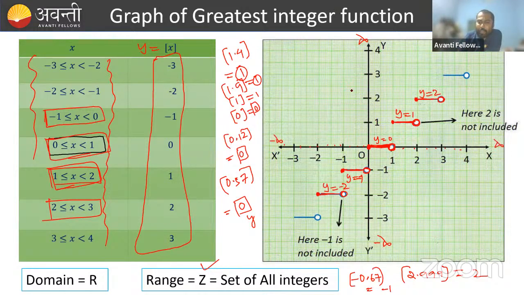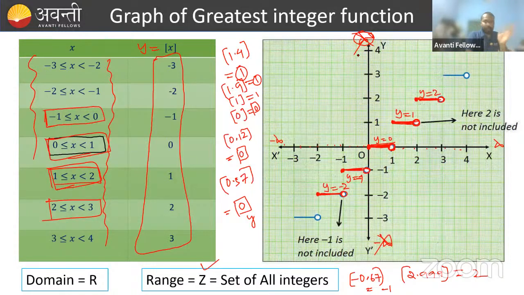But on the y-axis, it goes only through integers: y is equal to 0, 1, 2, -1, -2. Sorry, I told this wrongly earlier. So on the y-axis, the values of y we are getting represent the set of all integers, and on the x-axis it goes from minus infinity to infinity. That's why the range is Z and the domain is R.